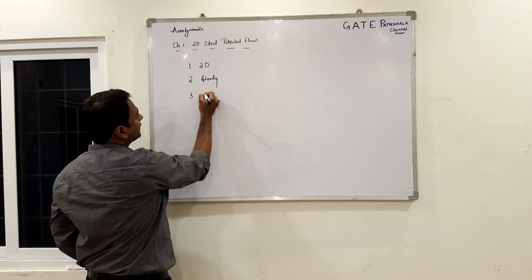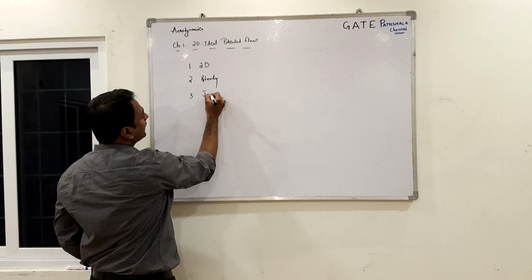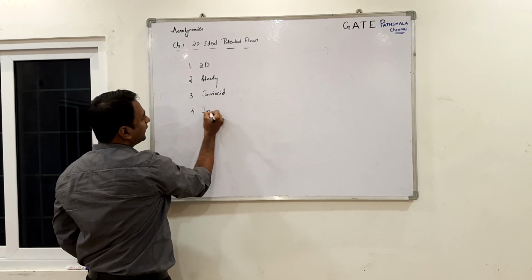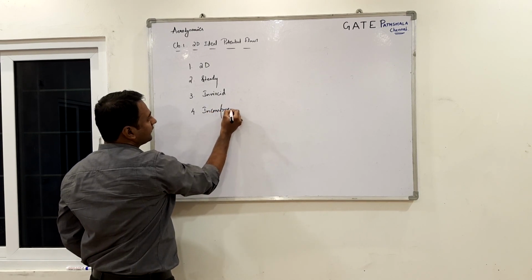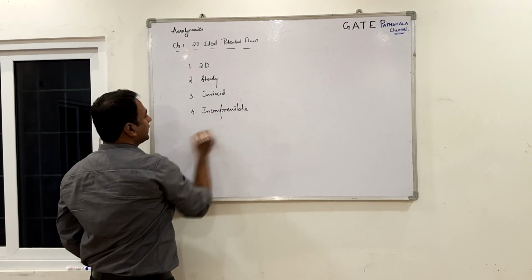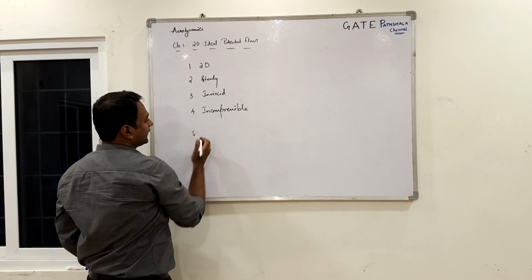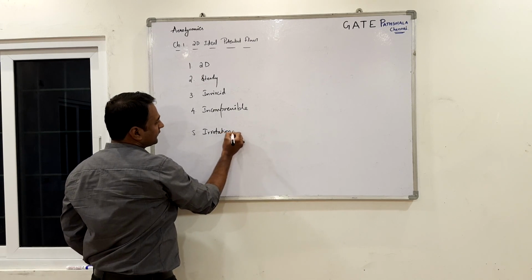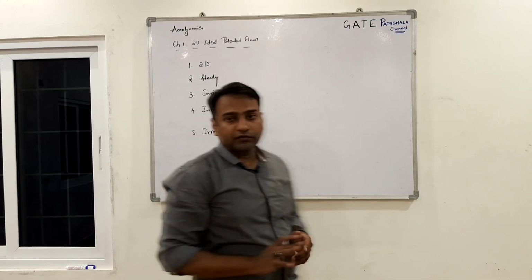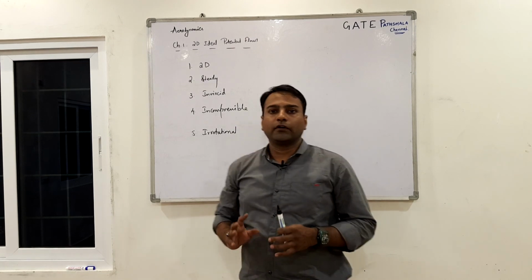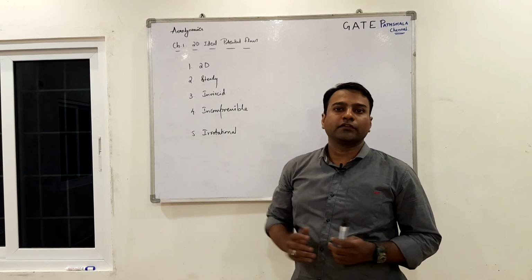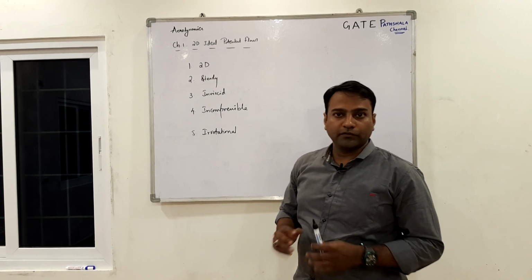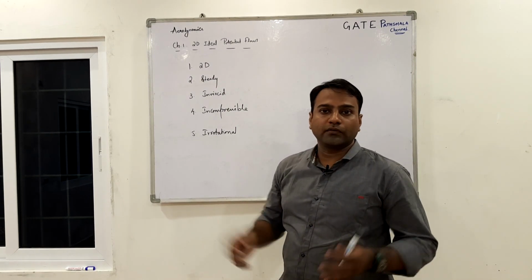Third, the flow should be inviscid, the fourth is the flow should be incompressible, and the fifth and last is irrotational. These are the 5 assumptions which must hold when you are talking about two-dimensional ideal potential flows. Even if you miss one of these assumptions, you are no longer in this chapter. You are completely out of this topic.